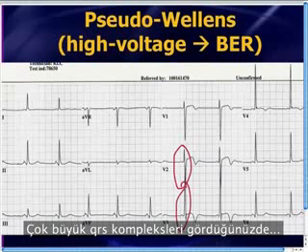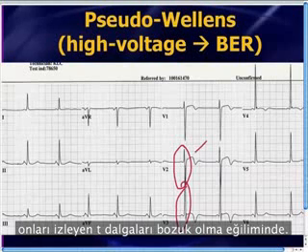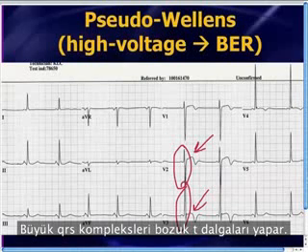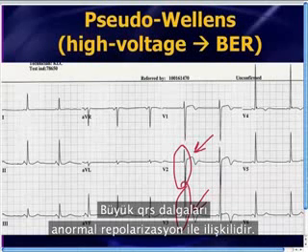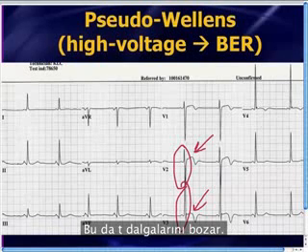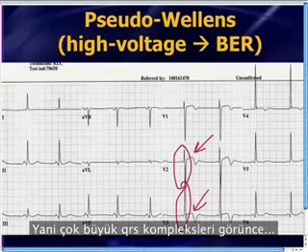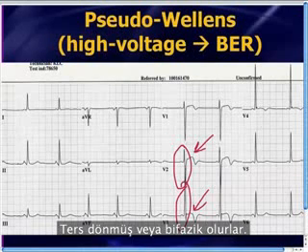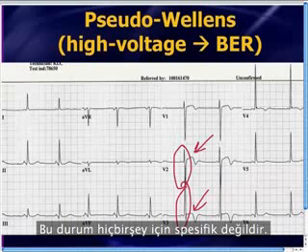When you see very large QRS complexes, the subsequent T waves tend to be screwed up. I don't know a better medical term than to simply say screwed up. Large QRS complexes produce screwed up T waves. Large QRS complexes are associated with very abnormal repolarization, and it messes up those T waves. So when you see very large QRS complexes, oftentimes the T waves are flipped, or they're biphasic, and it is not specific for anything.